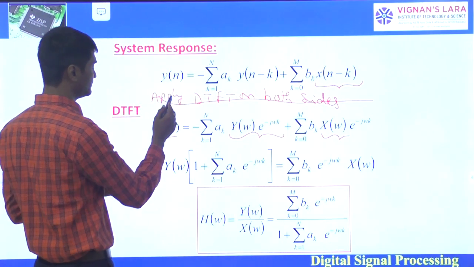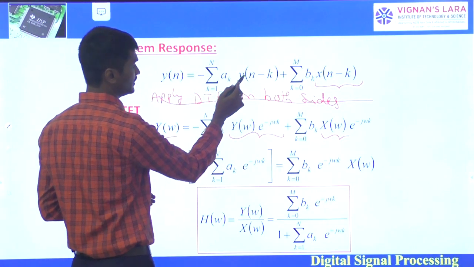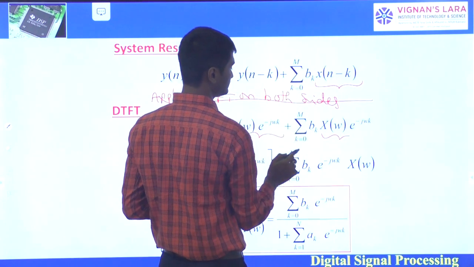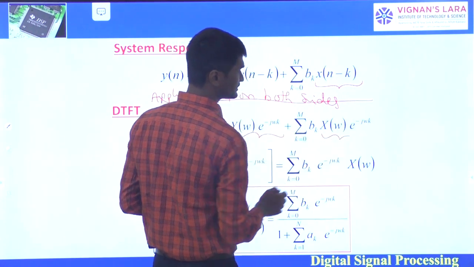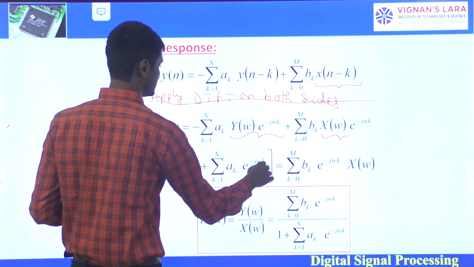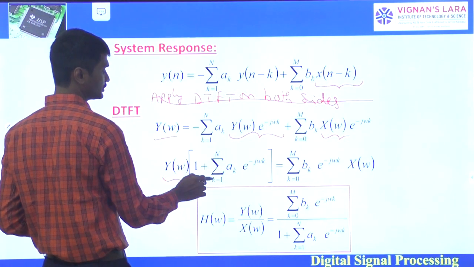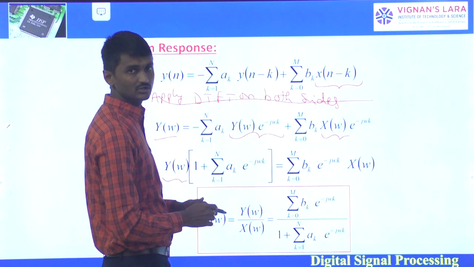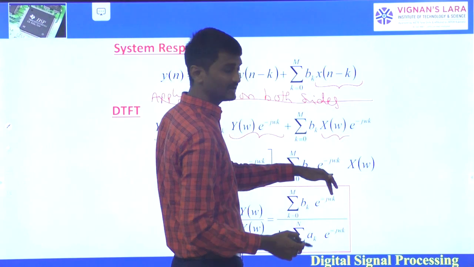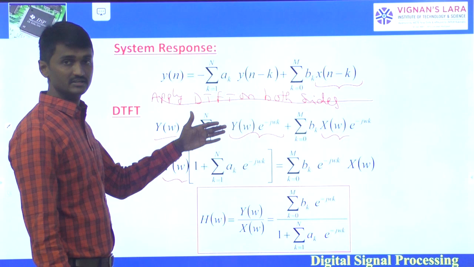So finally the expression will be Y of omega equals minus sigma k equals 1 to N a k Y of omega e power minus j omega k plus sigma k equals 0 to M b k X of omega e power minus j omega k. So separate Y terms and X terms. There it is, Y of omega into 1 plus sigma k equals 1 to N a k e power minus j omega k is equal to sigma k equals 0 to M b k e power minus j omega k X of omega.